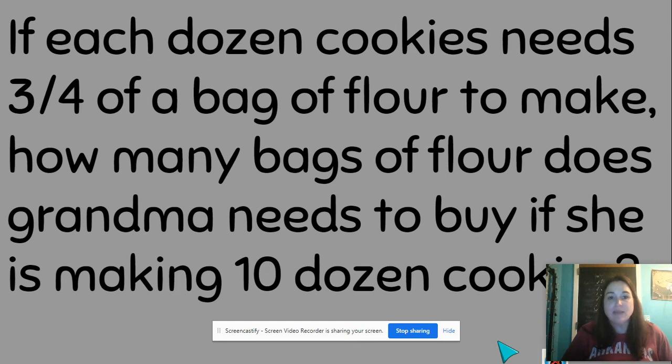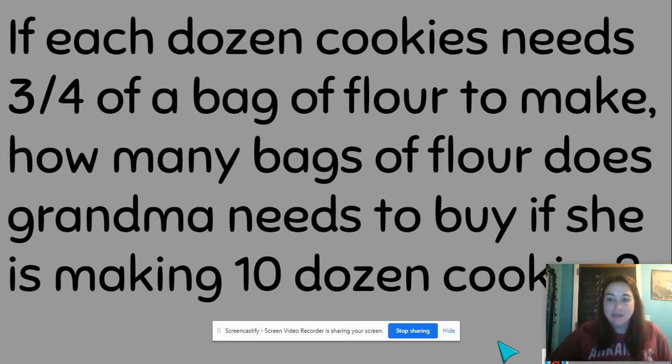Okay, so Grandma's making a dozen cookies. Well, we know a dozen, that's 12 cookies, okay? And she uses 3/4 of a bag of flour. That's a lot of flour. Maybe they're small bags. So she wants to make 10 dozen cookies. Maybe she's having a bake sale. Maybe she's having a get together. Maybe she's having a picnic. Who knows? But she's making 10 dozen cookies.